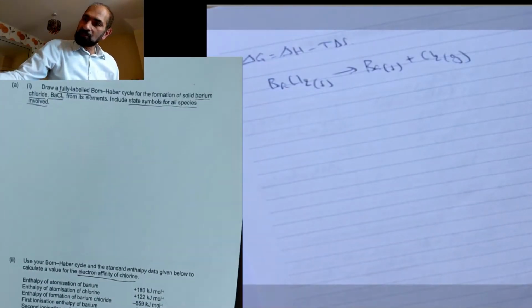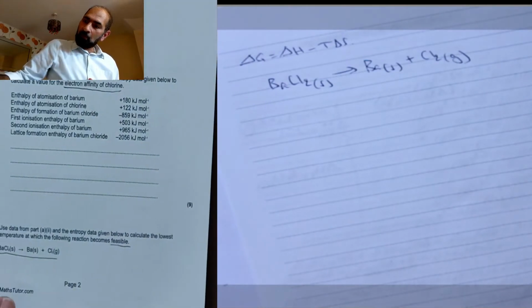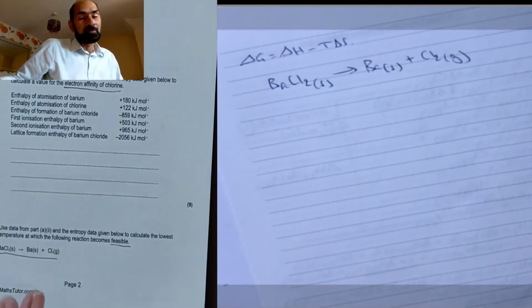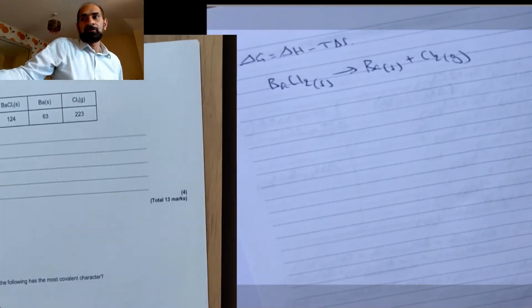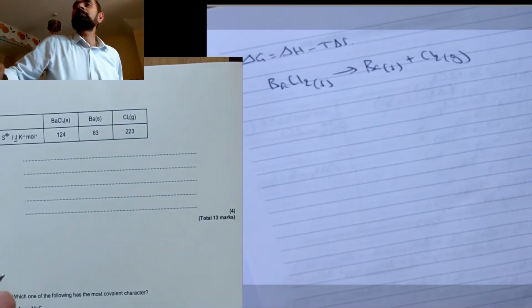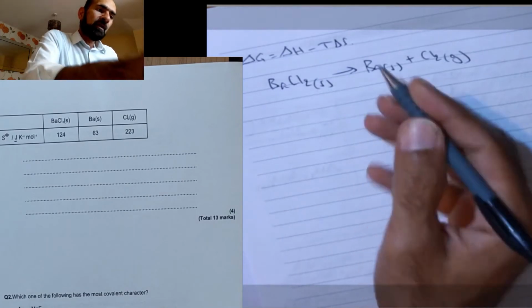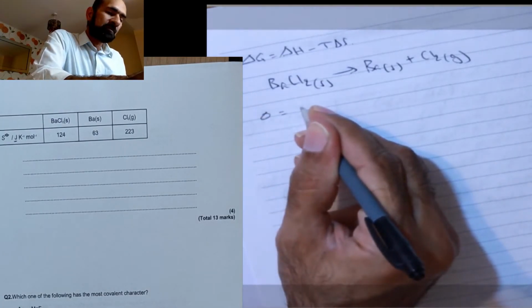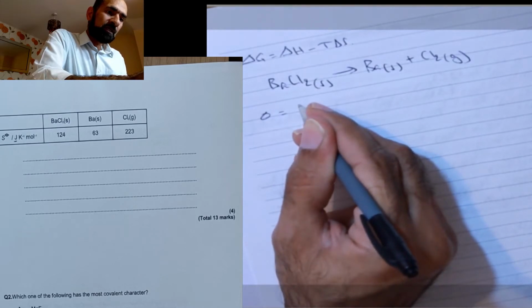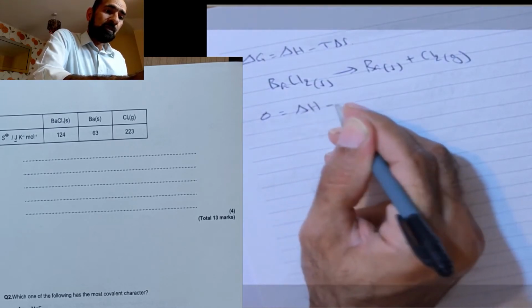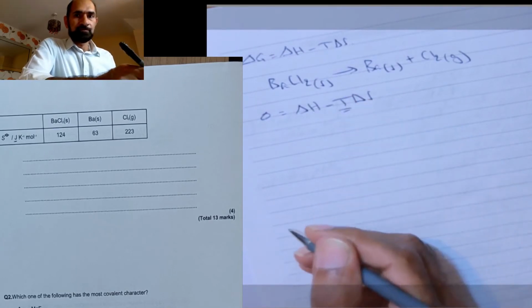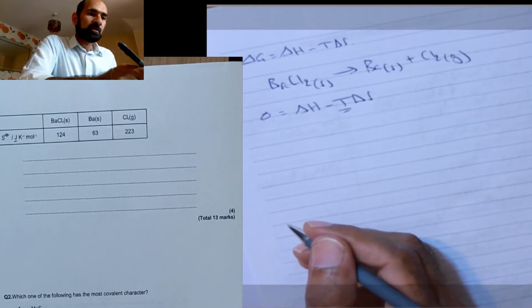And of course, the question is talking about the temperature at which the reaction becomes feasible. In other words, what's the first temperature? And that's when delta G is 0. So I know that has to be 0. Okay, let's do something with this equation. I'm just making sure that you can see all of this. Right, so obviously what I need to work out is temperature. Common sense, that's what the question is asking.